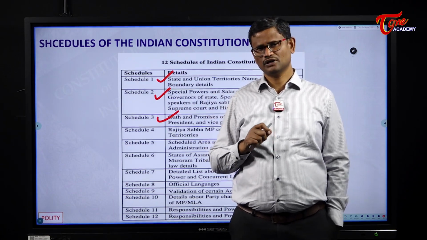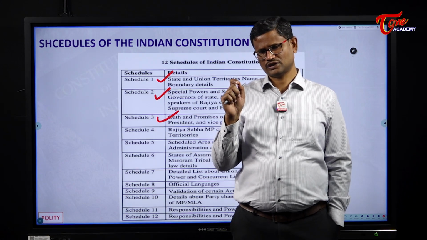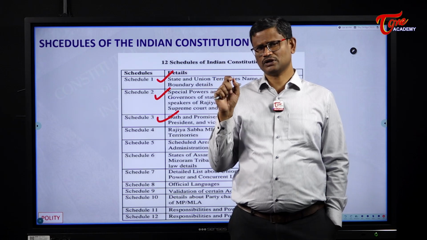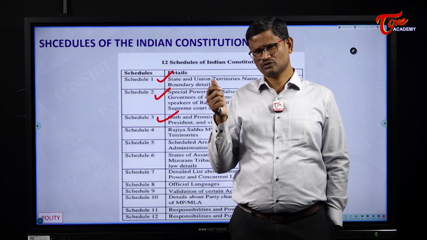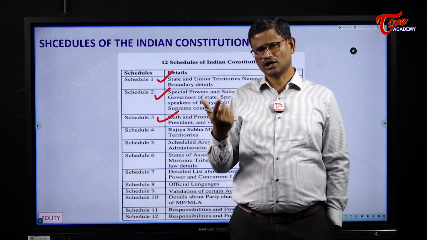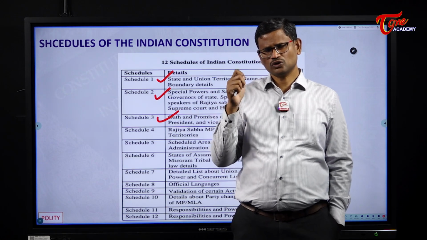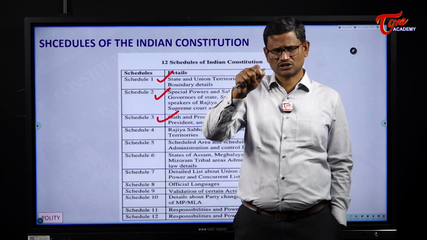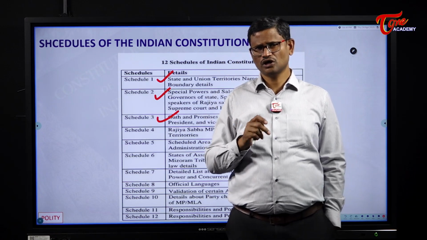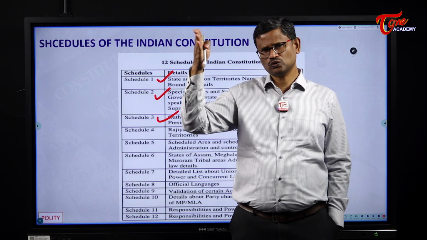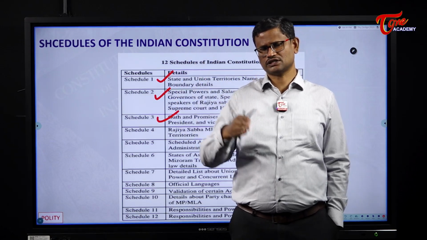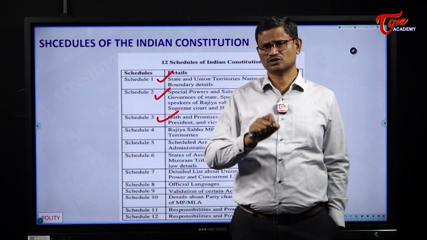For example, a minister in the union government, a minister in the state government, a judge of Supreme Court, the Comptroller and Auditor General, and a person who gets elected to Parliament and state legislature is also administered oath. In addition, those who are contesting to Parliament and to the state legislatures are also administered oath.